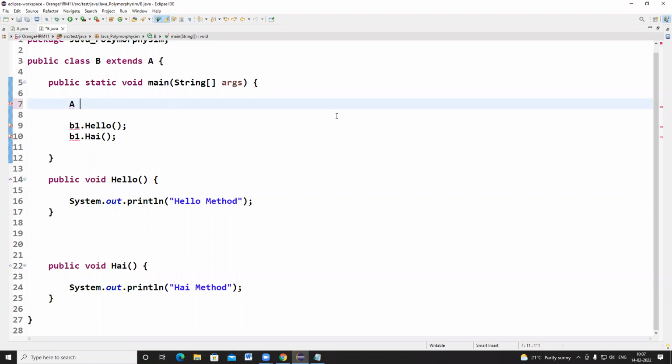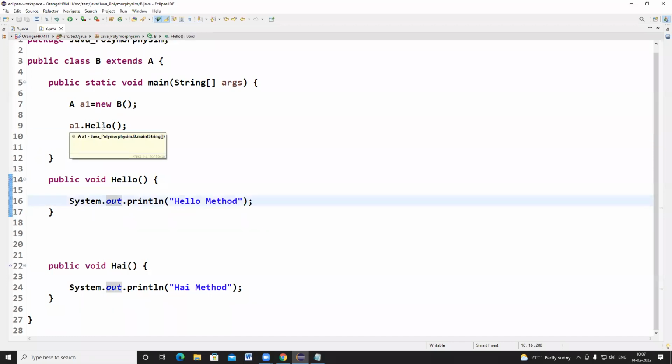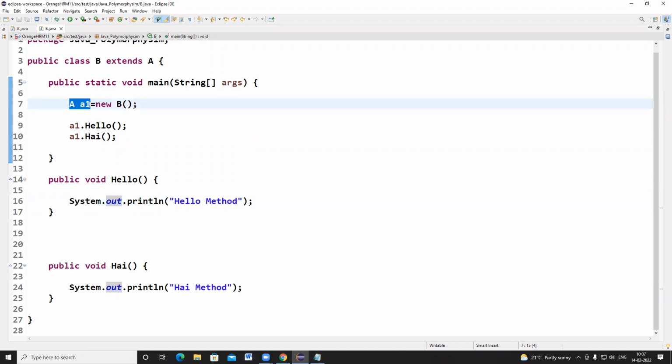A1 is equal to new B of, and here it is showing A1. So I am calling these methods with respect to A1, which means those methods are executing with respect to class A, not with respect to B.